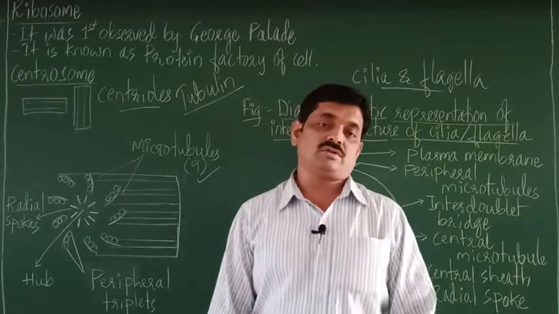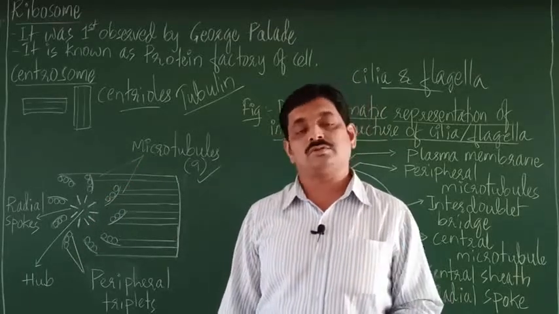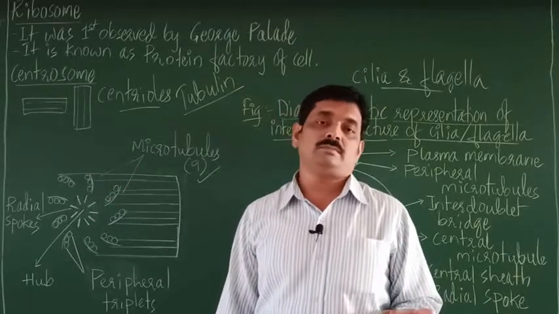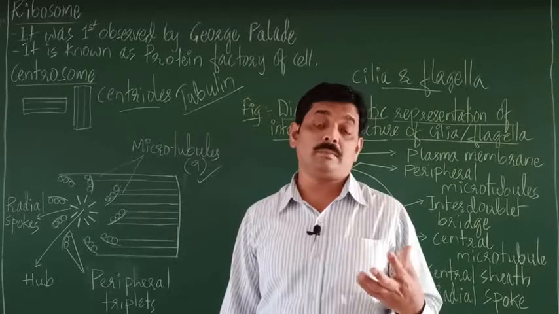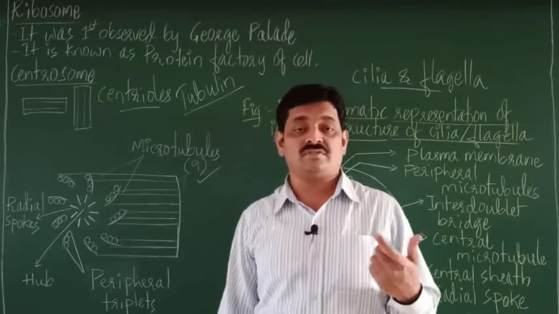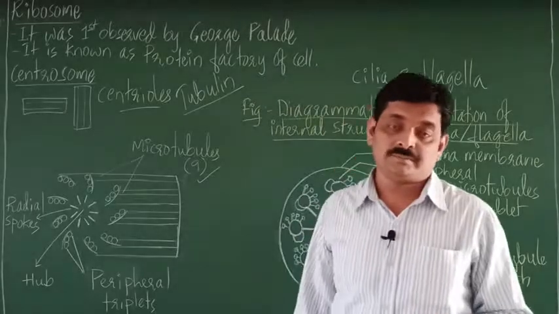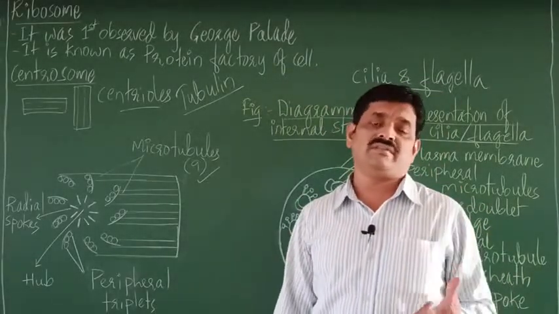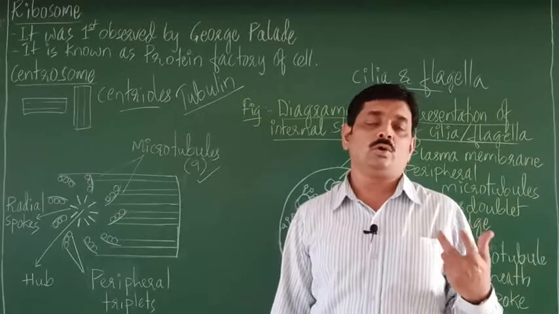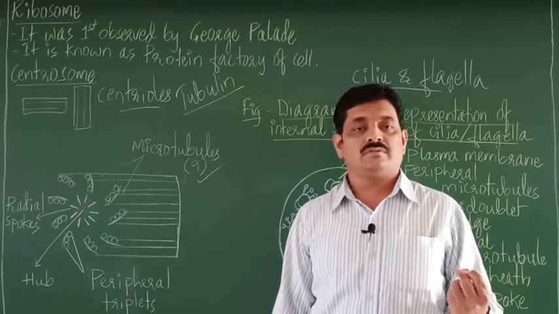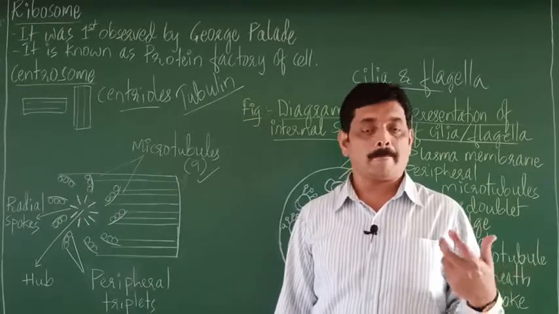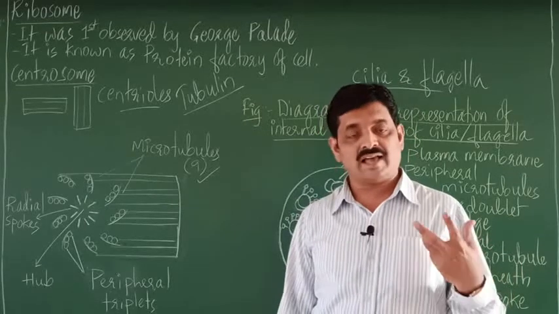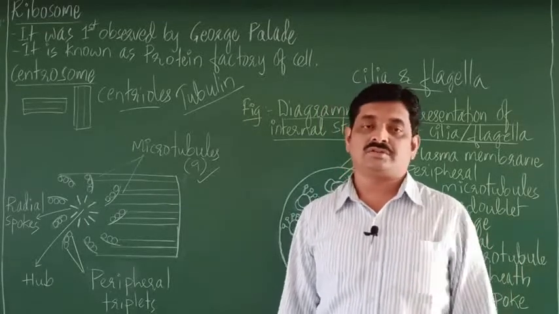Then the function. Centrioles perform certain functions. They form the basal bodies of cilia and flagella. Cilia and flagella are commonly found in lower organisms, for example Euglena and Paramecium.